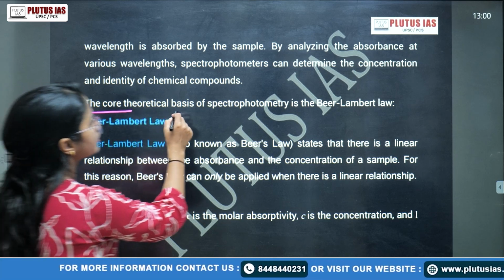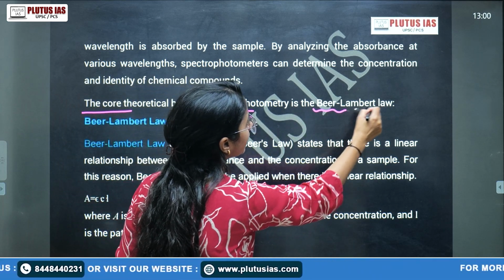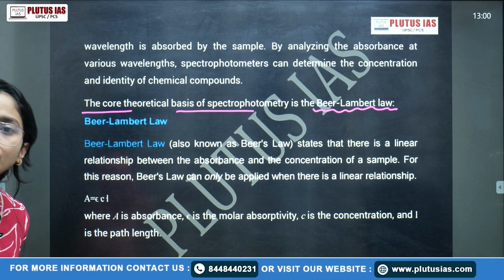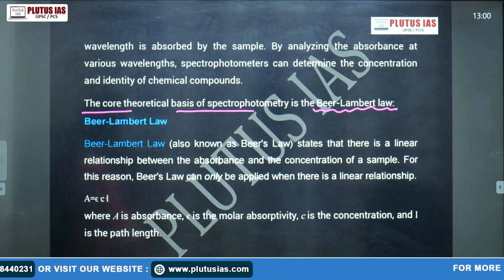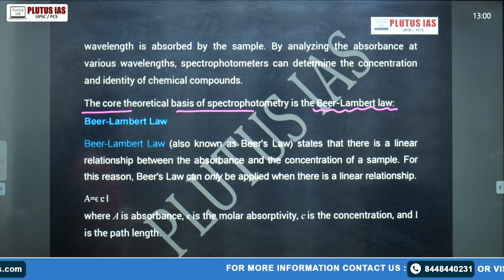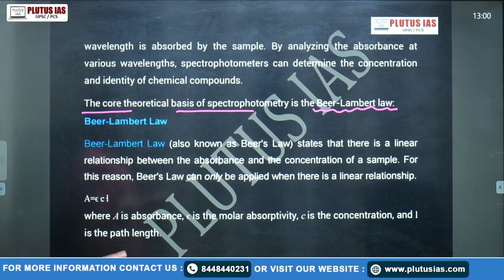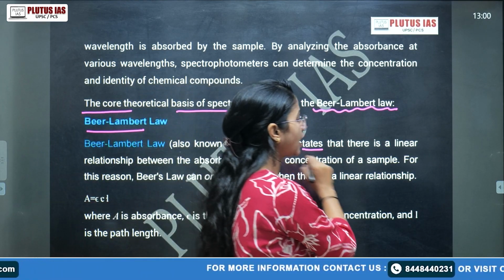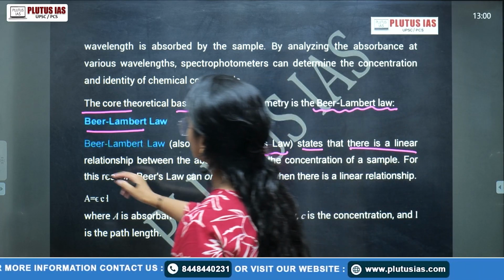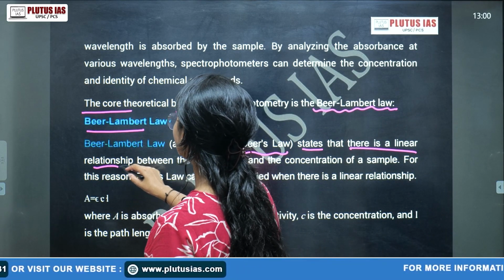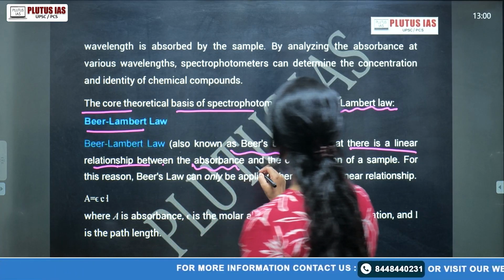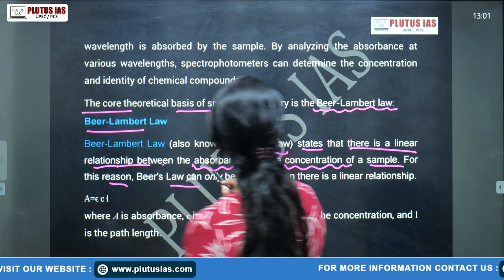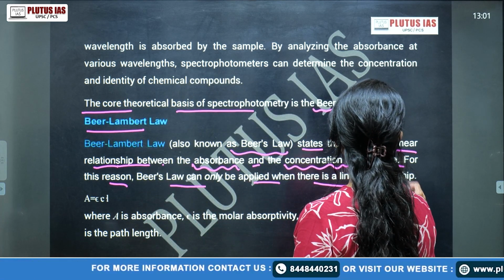What is the core theoretical basis of spectrophotometry? It is the Beer-Lambert law. Sometimes the question specifically mentions the principle; even if it does not, you still need to write that spectrophotometry works on the principle of the Beer-Lambert law. So what is the Beer-Lambert law? It is also known as Beer's law, and states that there is a linear, directly proportional relationship between the absorption and the concentration of a sample. The Beer-Lambert law can only be applied when there is a linear relationship.